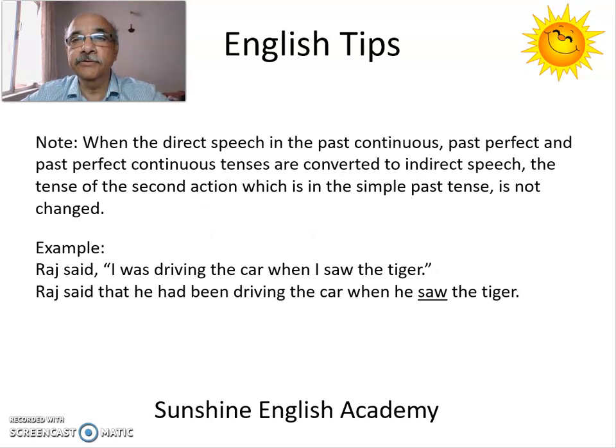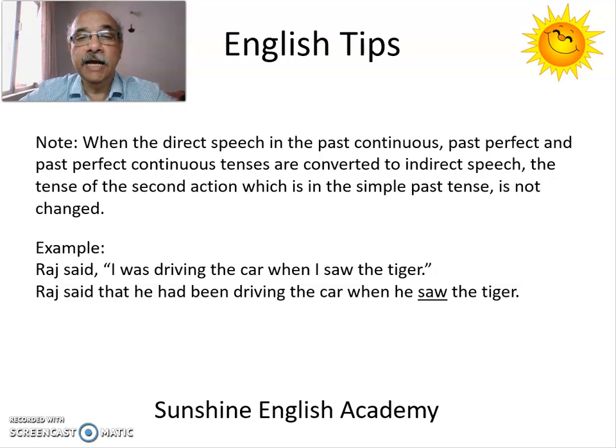In the past continuous, past perfect, and past perfect continuous tenses, there are two verbs. That is, there are two actions. When converting these tenses from direct speech to indirect speech, the second verb or the second action, which is in the simple past tense, does not change when converted from direct speech to indirect speech. Let's look at an example.